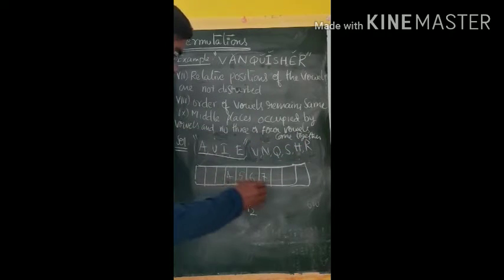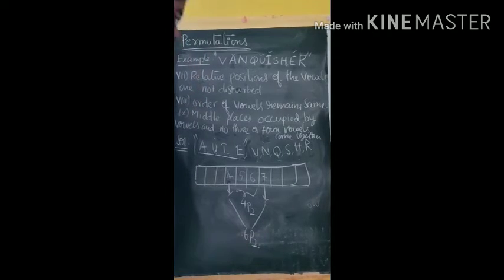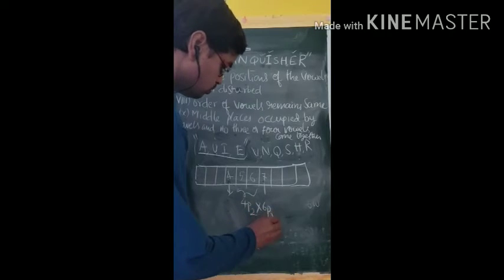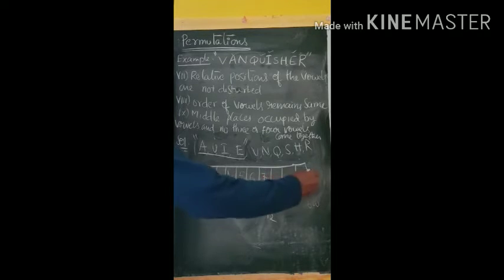How many ways can these 2 places be filled by 6 consonants? This place and this place together, you can fill in 6P2 ways. So in 6P2 ways, you can fill the 4th place and 7th place with consonants. So how many places are left? 3 places on the left side, 3 places on the right side.